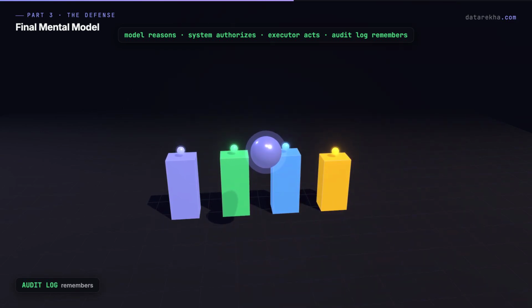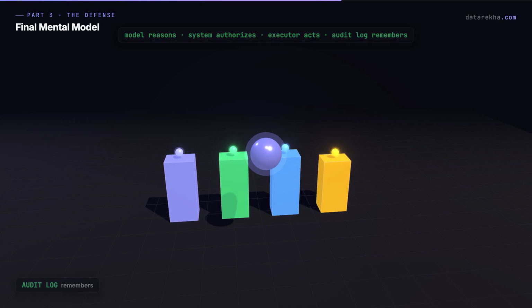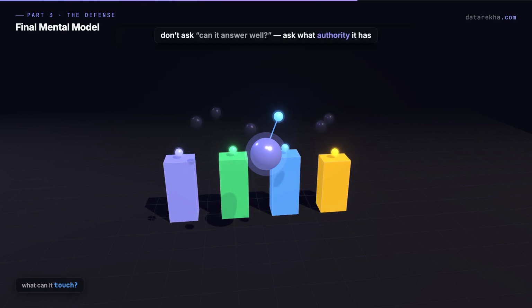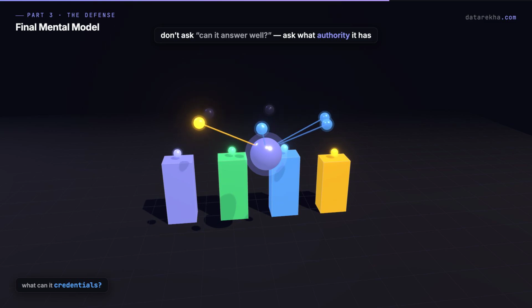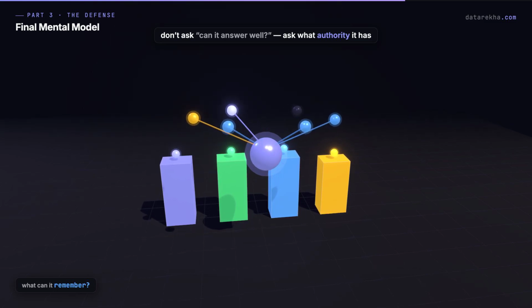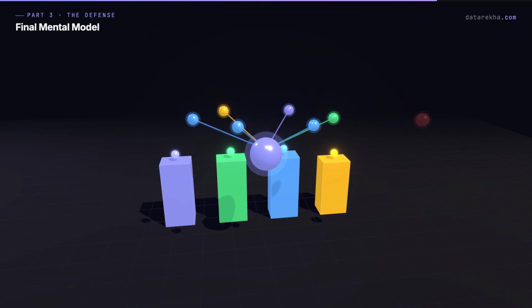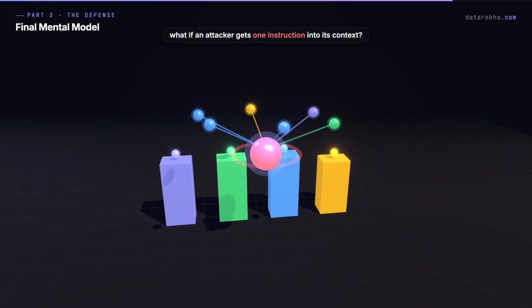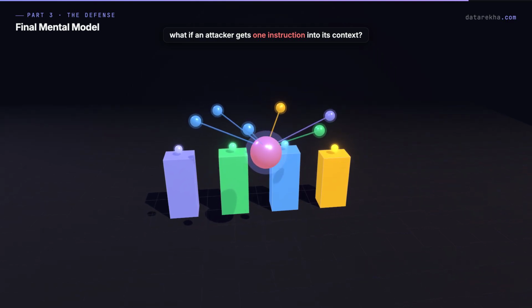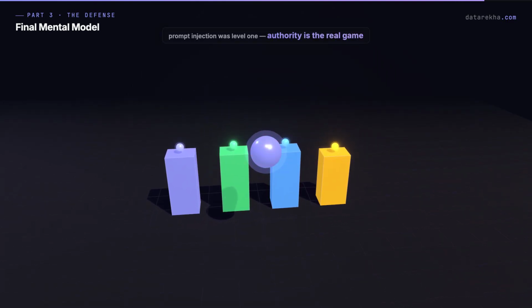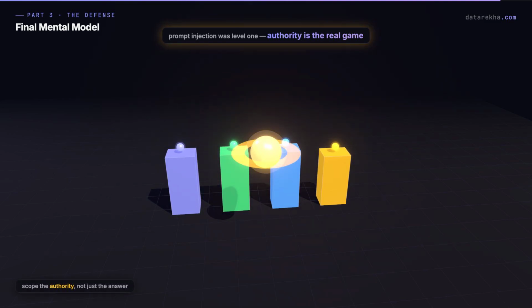So the next time you see an AI agent, do not only ask, can it answer well? Ask, what can it touch? What can it change? What can it reveal? What credentials can it use? What does it remember? What tools does it trust? And what happens if an attacker gets one instruction into its context? That is agent security. Prompt injection was level 1. Authority is the real game.